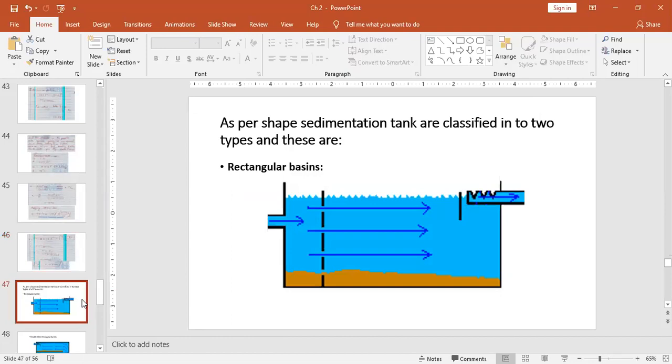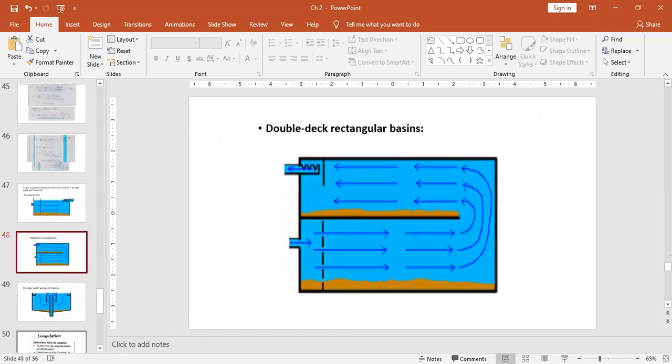Now we'll turn towards the next point. As per the shape, sedimentation tanks can be classified into two types. That is the rectangular basin. You can see the rectangular basin will look like this. And another one is the double deck rectangular basin. How is the double deck rectangular basin? This is again a section only. Okay, so you can send your water at the bottom, and this must be segregated, bifurcated by adding a wall in between. Okay, this will be a slab.